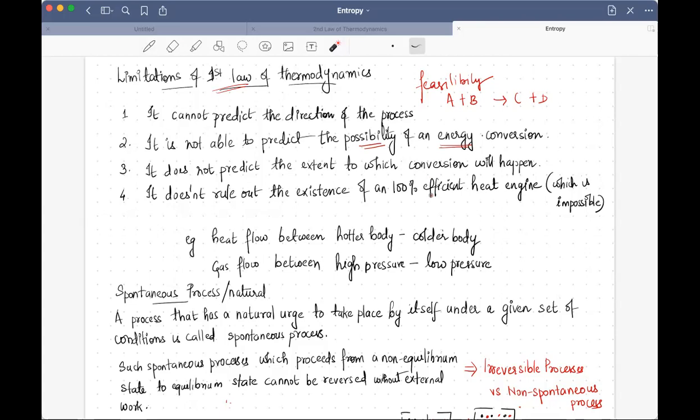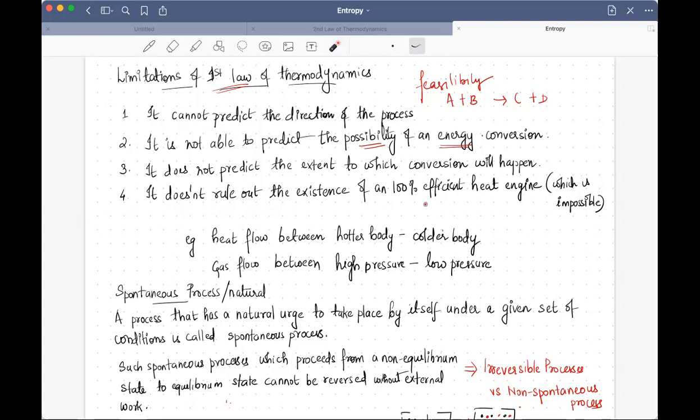We know that no engine is able to achieve a 100% conversion of heat to mechanical energy, but the first law doesn't rule this out. The first law says that it is possible to make a 100% efficient engine. So these are limitations that the first law is not able to explain.